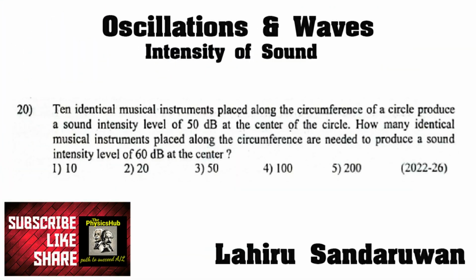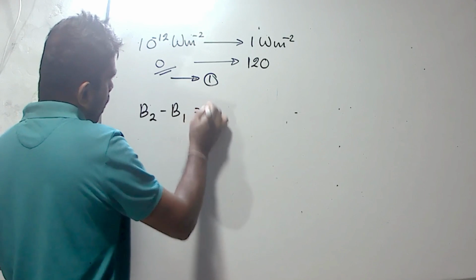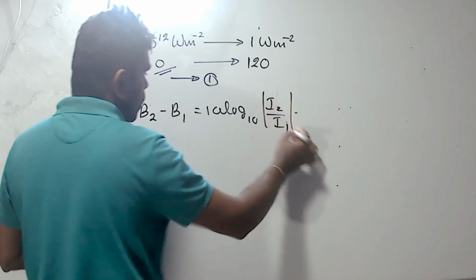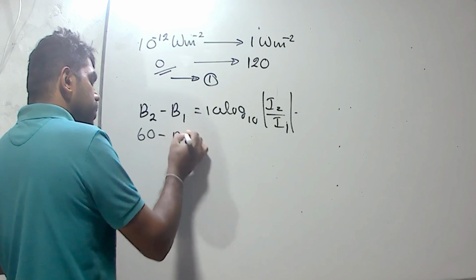10 identical musical instruments placed along the circumference of a circle produce a sound intensity level of 50 decibels at the center of the circle. How many identical musical instruments placed along the circumference are needed to produce a sound intensity level of 60 decibels at the center? I will write the equation B2 minus B1 equals 10 log 10 of I2 divided by I1. B2 value is 60, B1 is 50.